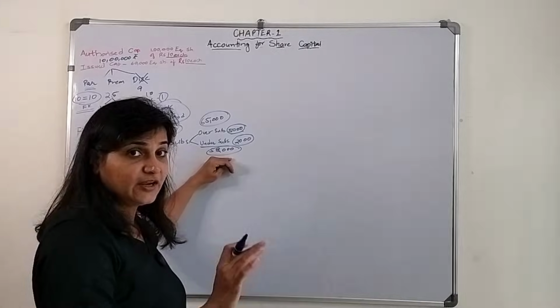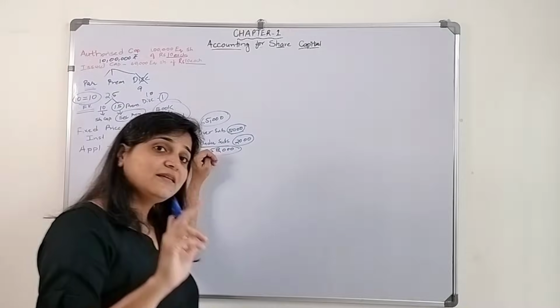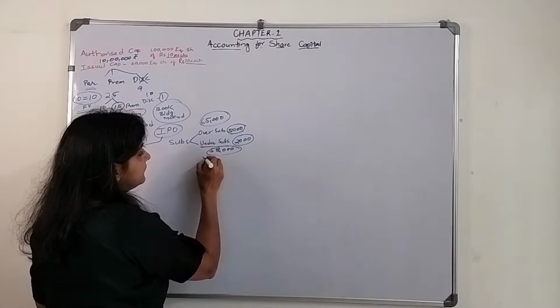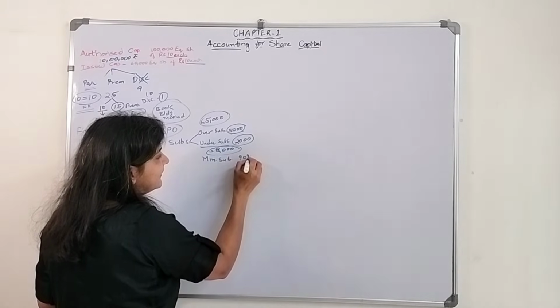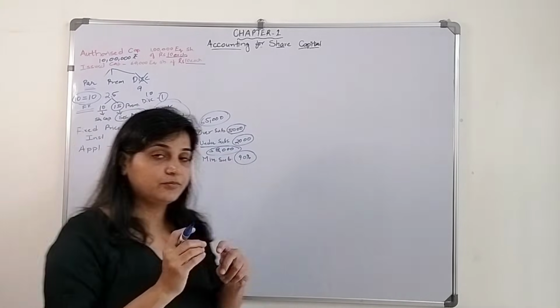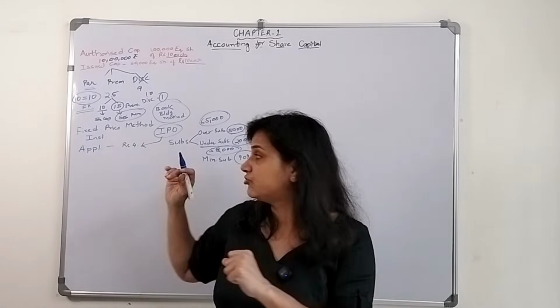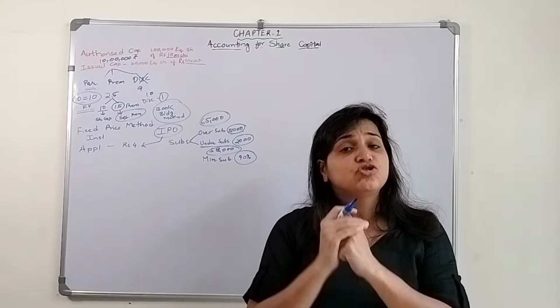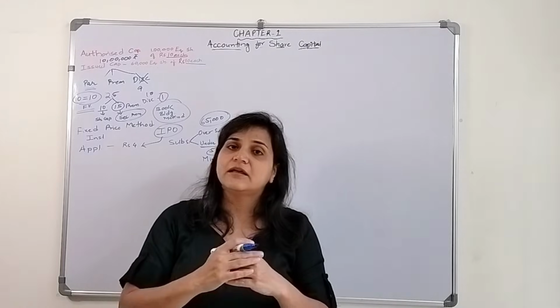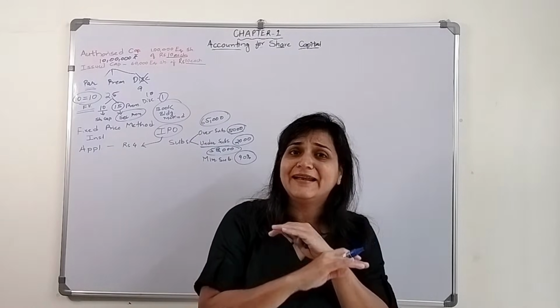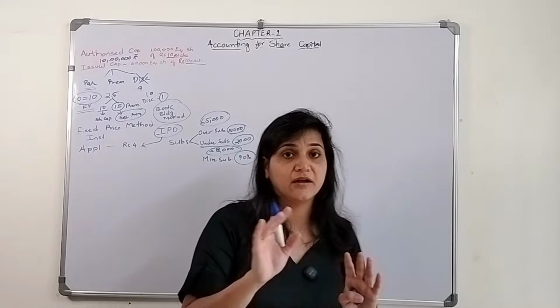But there is a condition of minimum subscription. Minimum subscription can't go less than 90%. If it is less than 90%, then the company has to refund the entire amount.